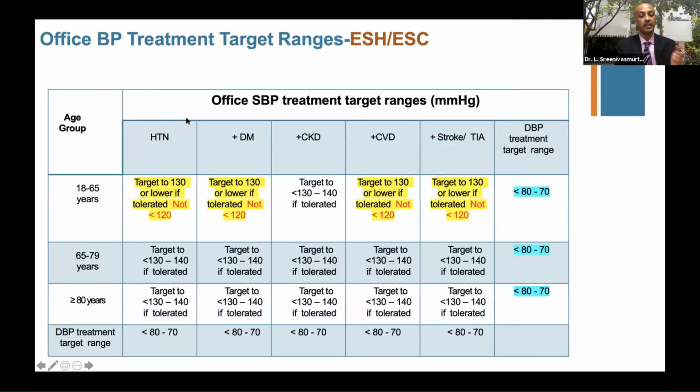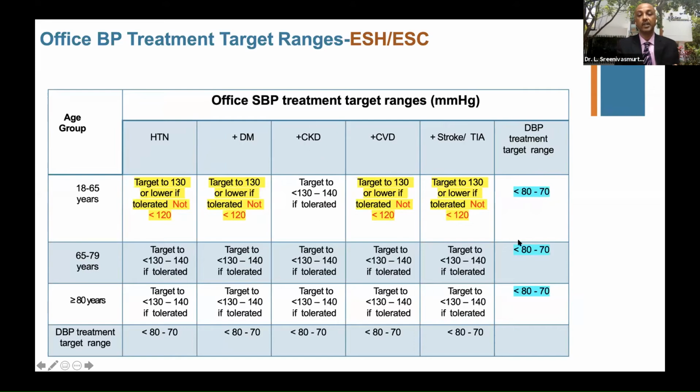And this slide talks about the target ranges in office BP control, except in CKD. You can see where the systolic BP is 130 to 140 if tolerated well. All others you target to 130 or lower, of course not below 120, very clear. And the diastolic BP 80 to 70. So this is what you should remember. 130/80, like we discussed previously, is the target recommended at your clinic level, your hospital level. Most comorbid conditions like stroke, CVD, or diabetes, except CKD.